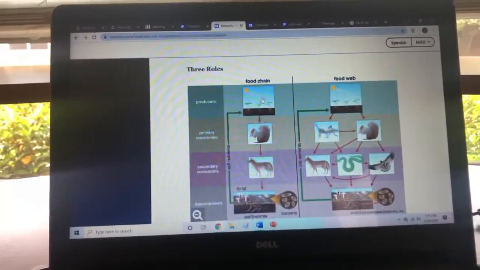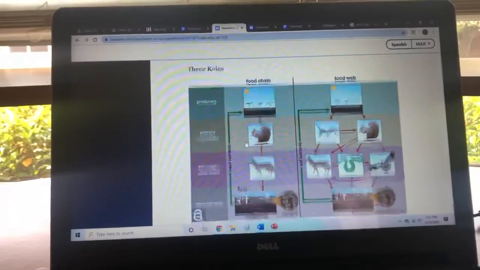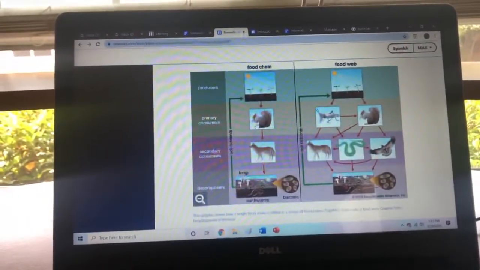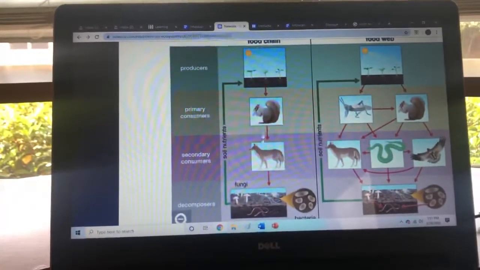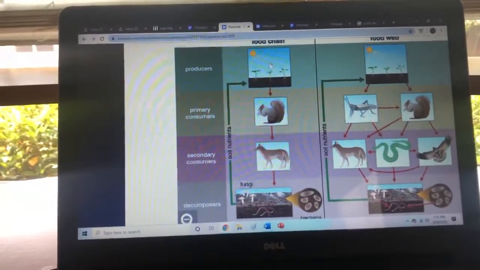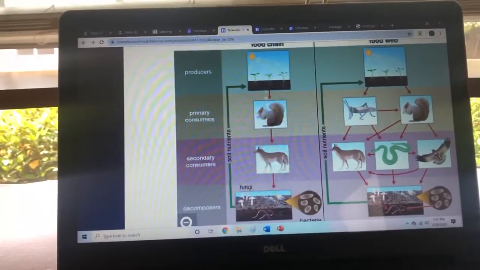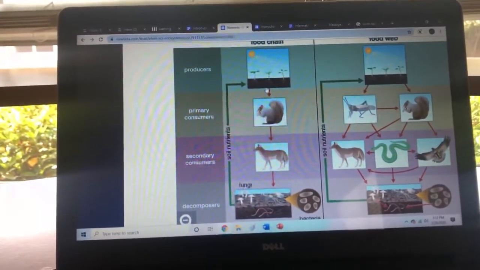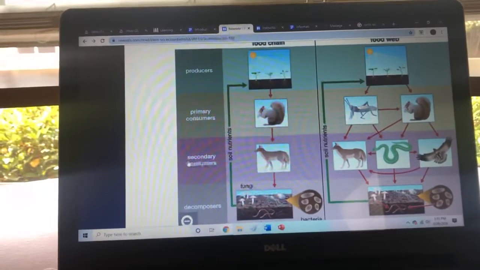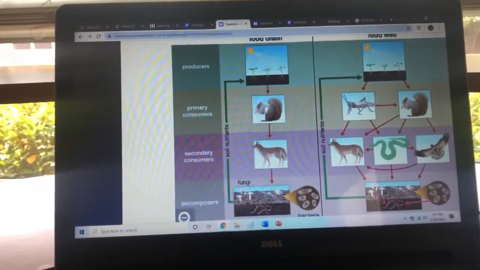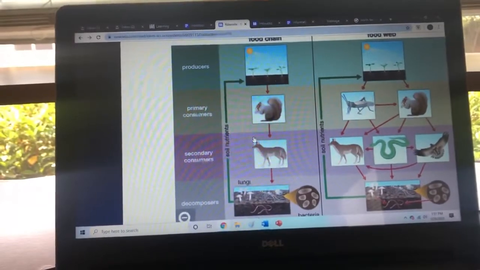Here are 3 roles it says. Food chain. I can see a food chain. Our producers make the food. Our primary consumer, our squirrel, eats that food. Our secondary consumer, that animal eats the animal that eats the food.